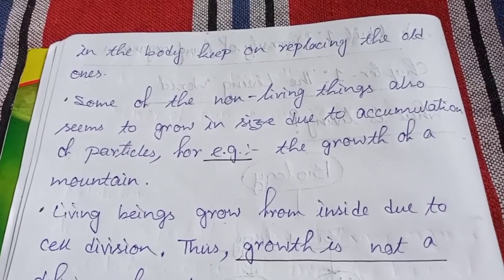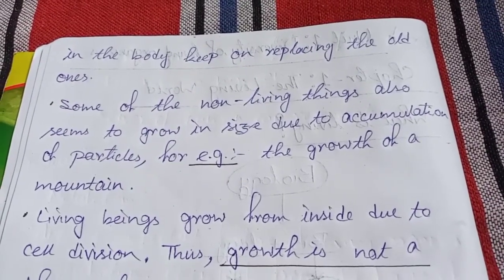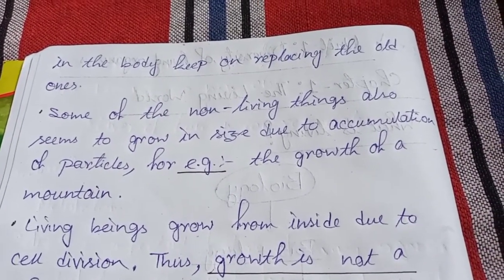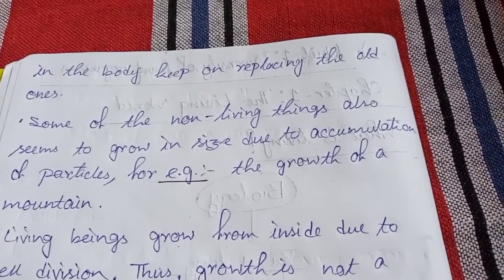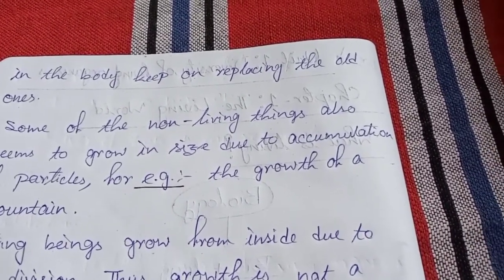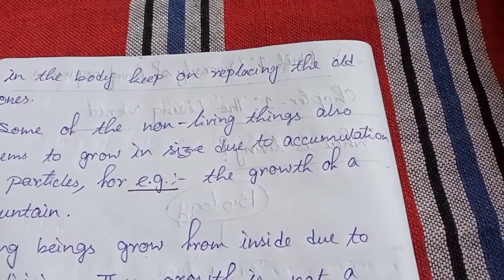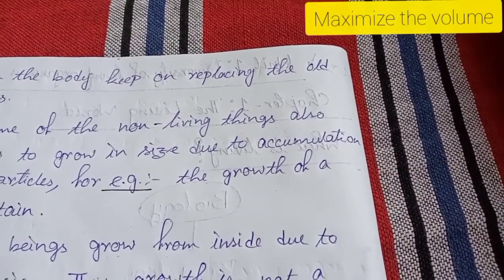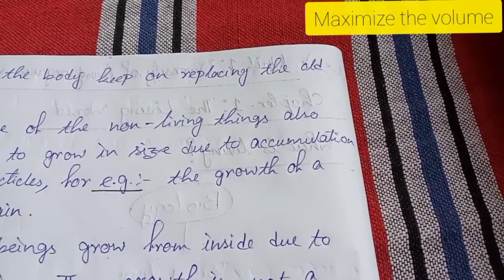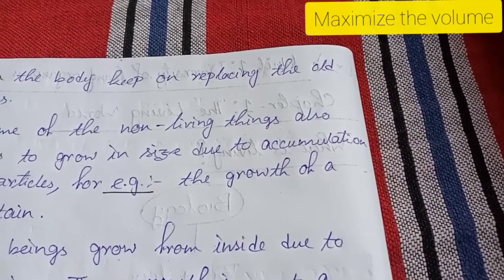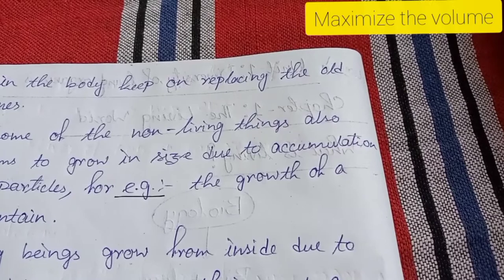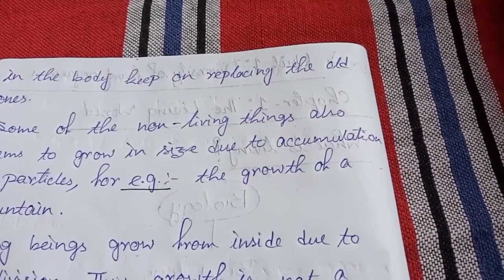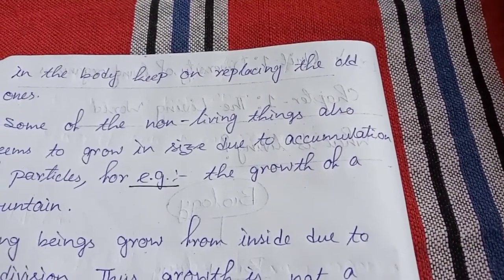If we compare a mountain during the cold season and during the summer season, in cold regions there is a cover of ice above the mountain, which increases its height.